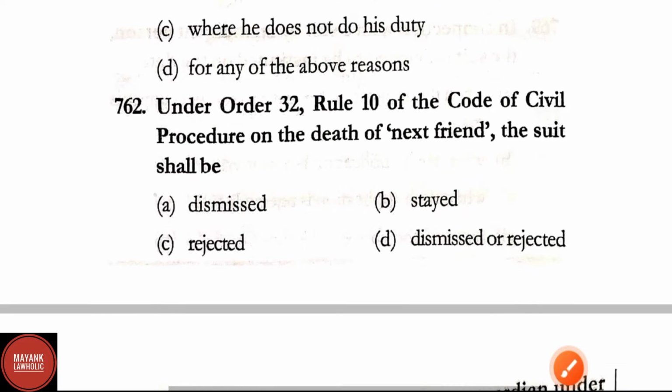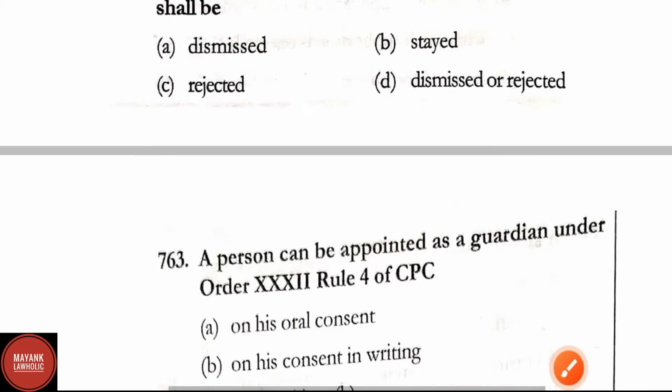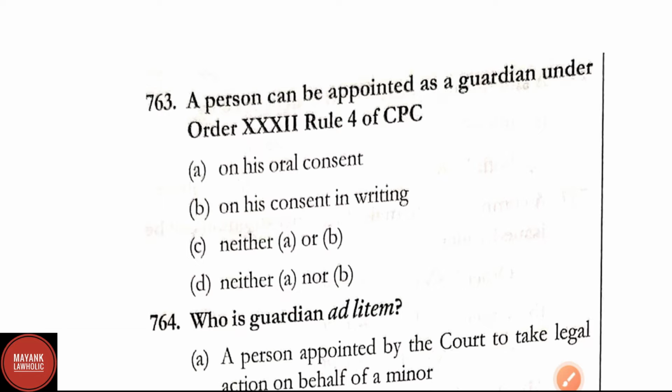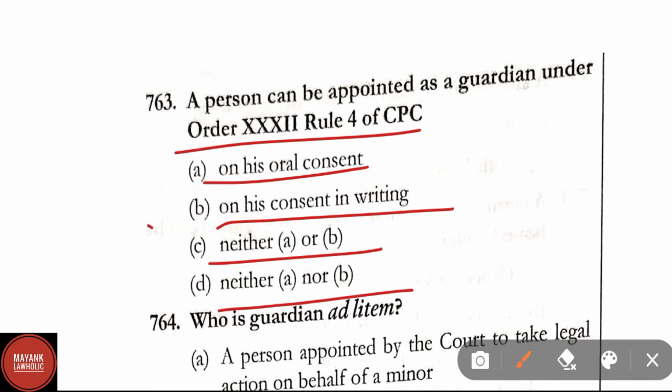Question number 762. Under Order 32 Rule 10 of CPC, on death of the next friend, the suit shall be dismissed, stayed, rejected, dismissed or rejected. Correct answer here is option B, that is stayed. Question number 763. A person can be appointed as a guardian under Order 32 Rule 4 of CPC on his oral consent, on his written consent, neither A or B. Correct answer here is option B, that is on his consent in writing.